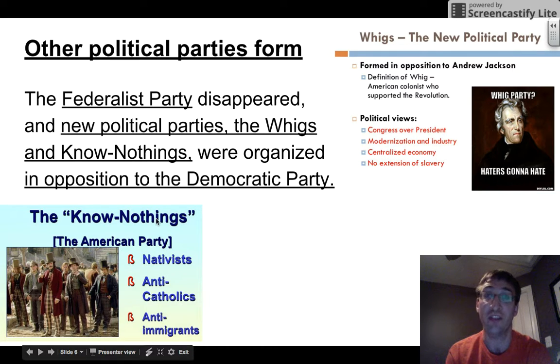The Know Nothings, they were nativists, meaning they were born in the United States. They were anti-Catholic and they were anti-immigrant. No immigrants, they said. The Whigs, they did not like Andrew Jackson. They thought Congress should have more power over the president. They believed in modernization and the building of industry. They believed in a centralized economy and no extension of slavery.